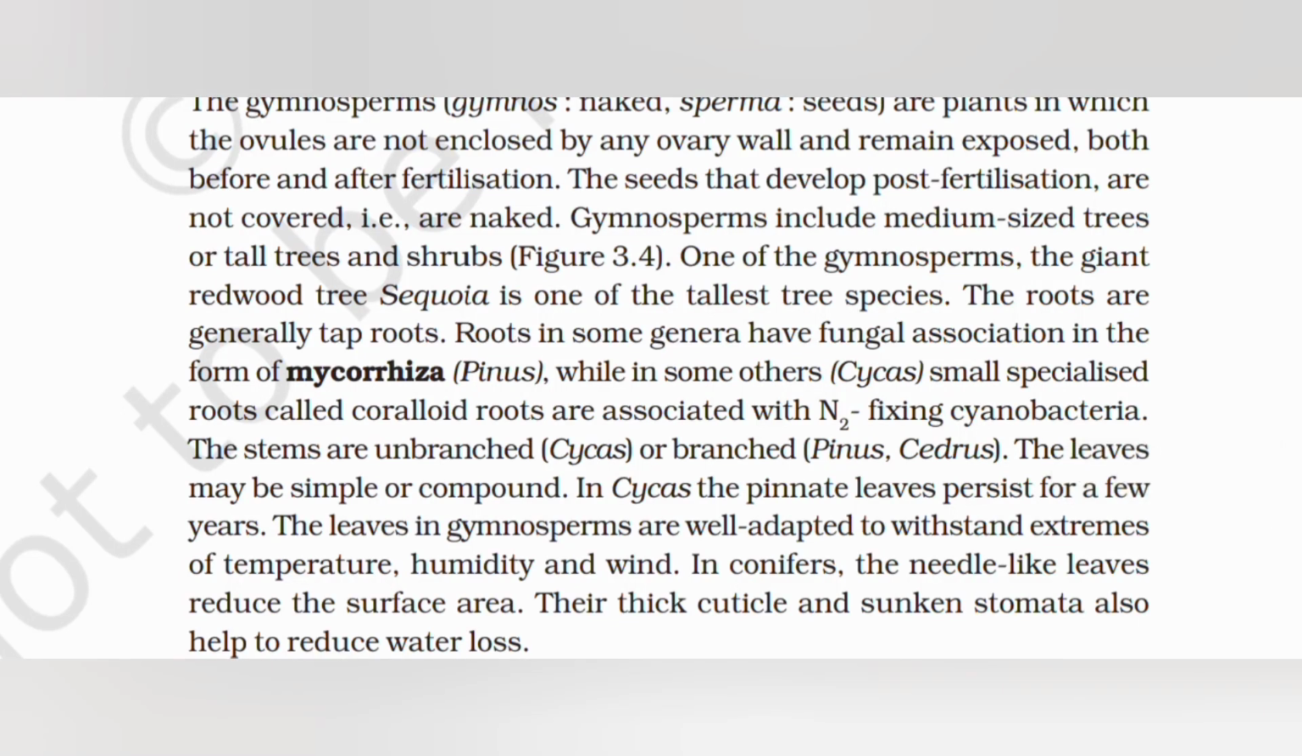3.4 Gymnosperm. The gymnosperms (gymnos meaning naked, sperma meaning seed) are plants in which the ovules are not enclosed by any ovary wall and remain exposed both before and after fertilization. The seeds that develop post-fertilization are not covered, that is, naked. Gymnosperms include medium-sized trees, tall trees, and shrubs.